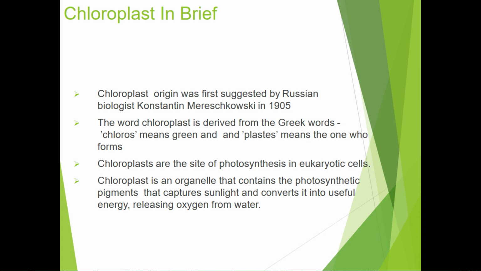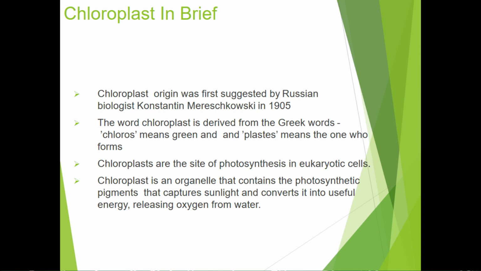What is the meaning of chloroplast? The word chloroplast is derived from the Greek word chloros, meaning green, and plastos, meaning one who forms. Hence, chloroplast is defined as the structure which is involved in the formation of plastids. And chloroplasts are the important organelles which are involved in the important process photosynthesis in green plants.